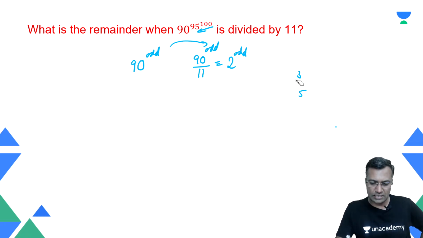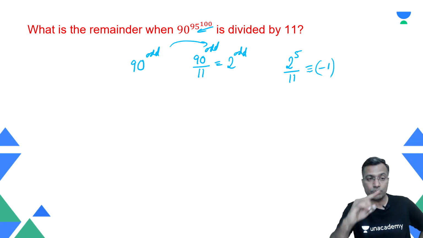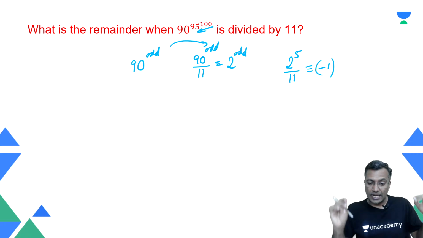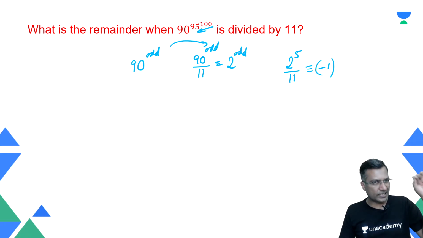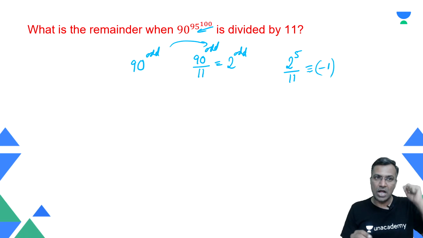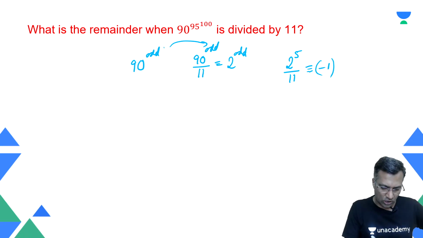Correct? All right. Let's pay a little more attention here. With respect to 11, what do I know? I know that 2 raised to power 5, which is 32, when divided by 11, the remainder is nothing but minus 1. Can I capitalize on this information? Of course, yes. Now take a look at this odd power once again.